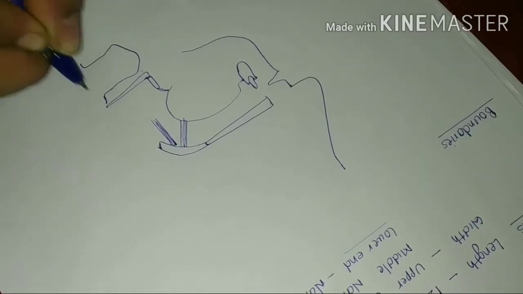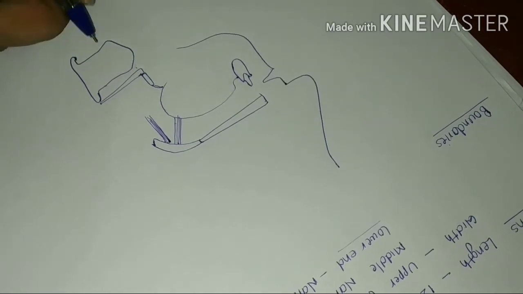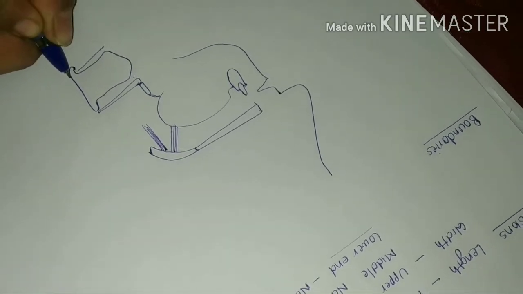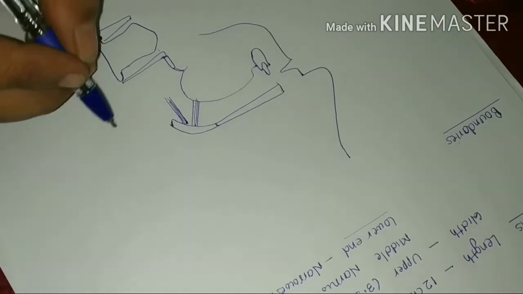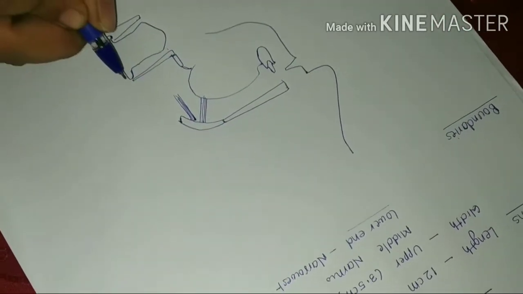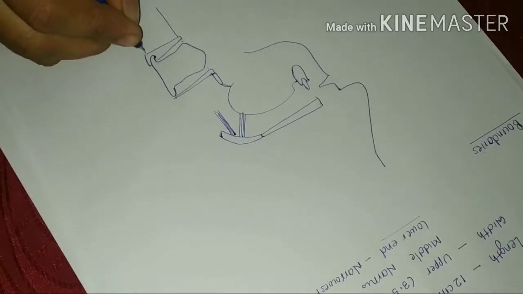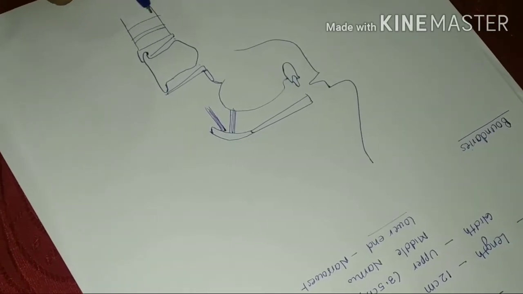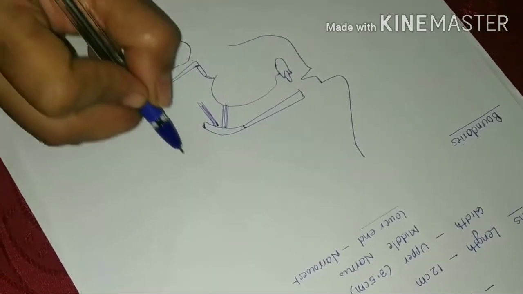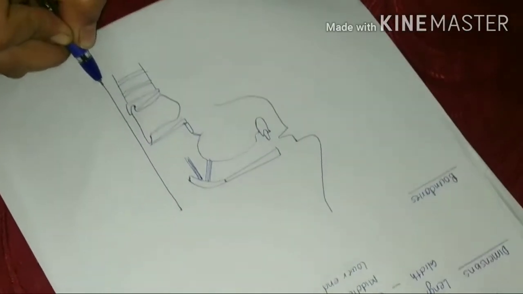Showing the thyroid cartilage, here it is related with the cricoid cartilage. Now with this we will come to the posterior wall of the pharynx. Before that, lower down there is the trachea with the cartilaginous rings. Now this is the posterior wall of the pharynx.